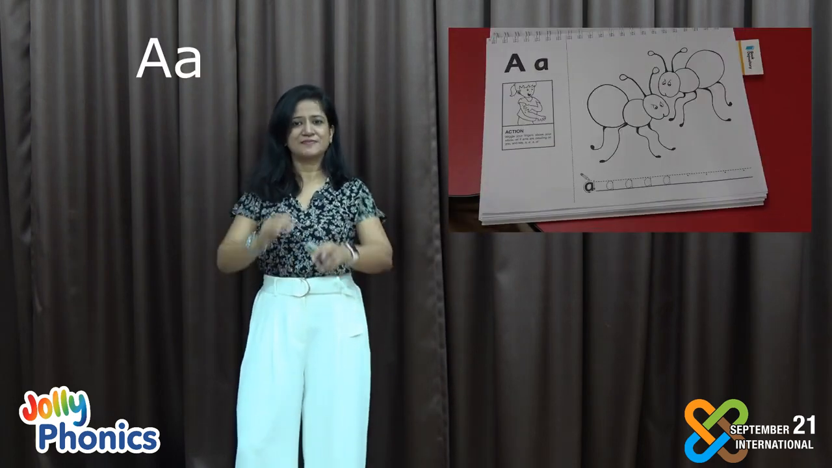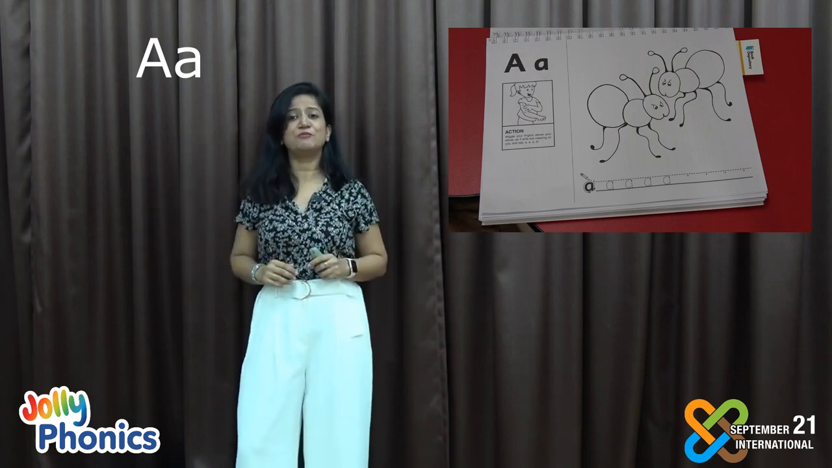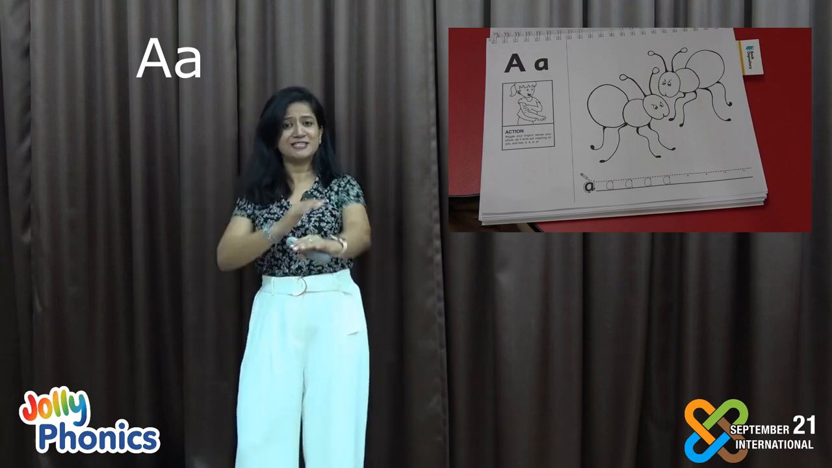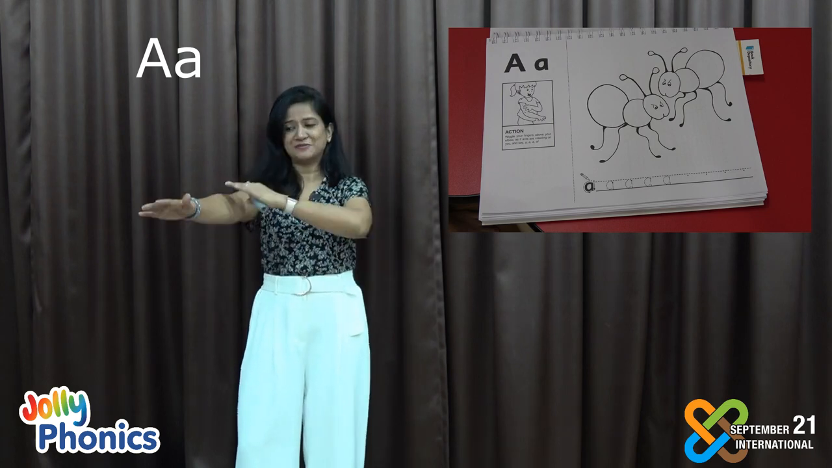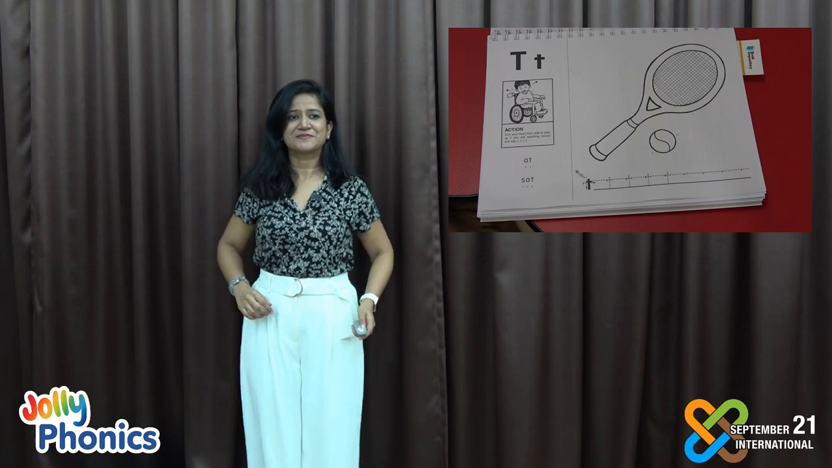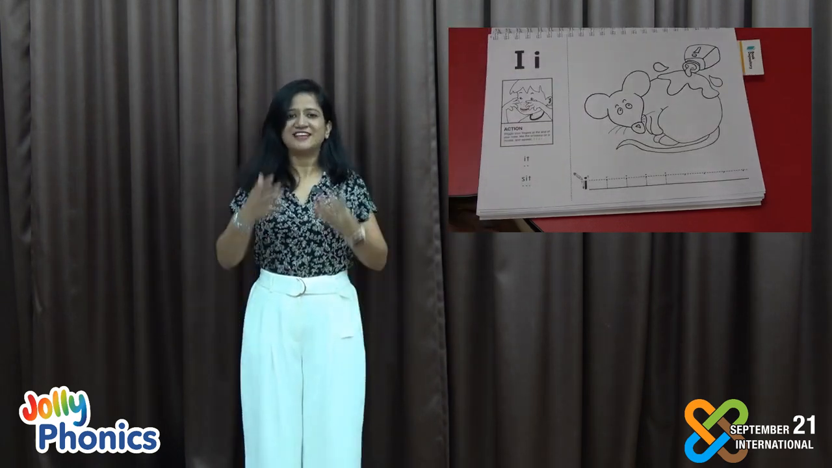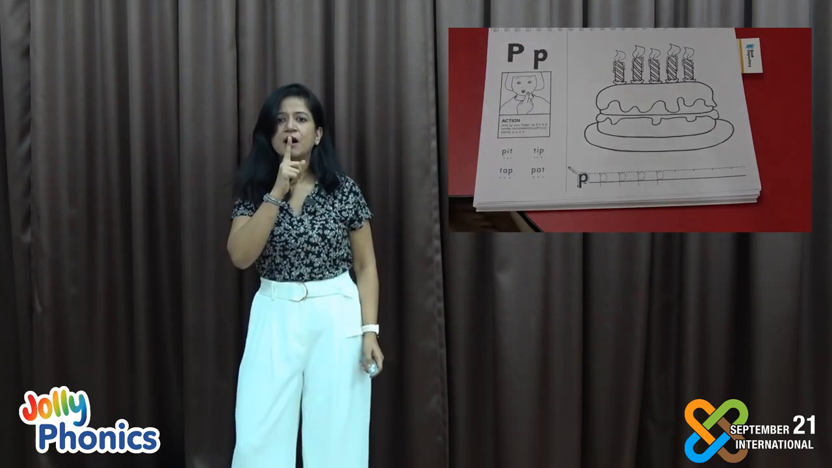S. A, a, a. Now this particular sound can be pronounced in two ways. In American English, it is pronounced as a, and in British English, it is pronounced as a. Now we'll move to the third sound. T, t, t. I, i, i. P, p, p.